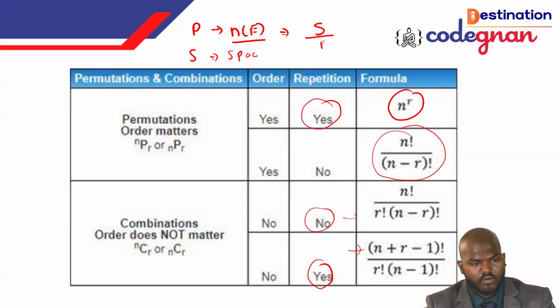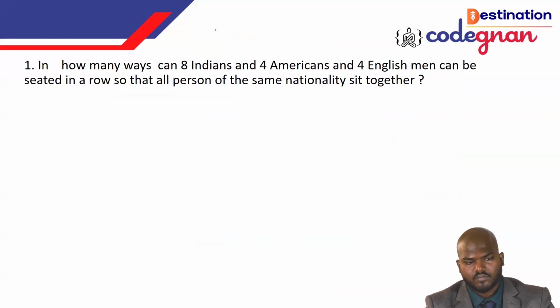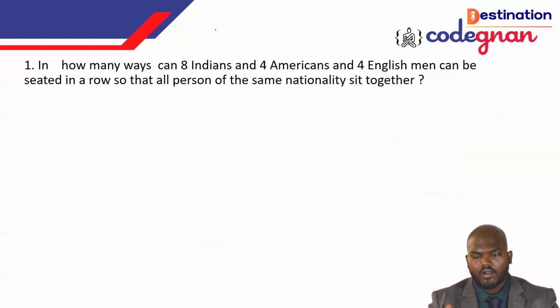The question is: in how many ways can 8 Indians, 4 Americans and 4 Englishmen be seated in a single row so that all persons of the same nationality sit together? Taking all persons of the same nationality as one unit, we have three groups. Three different groups can be arranged in three factorial ways.